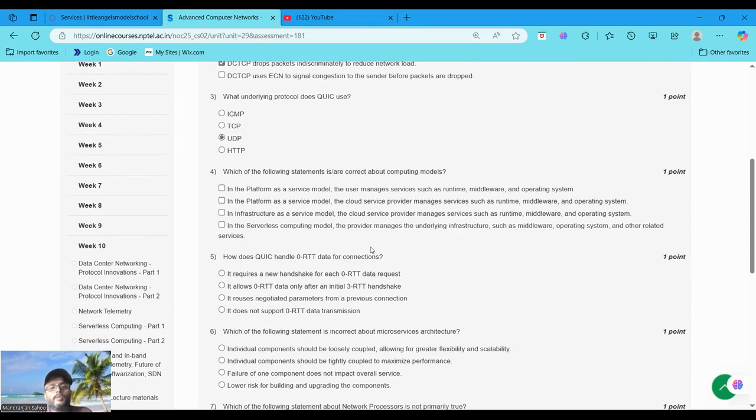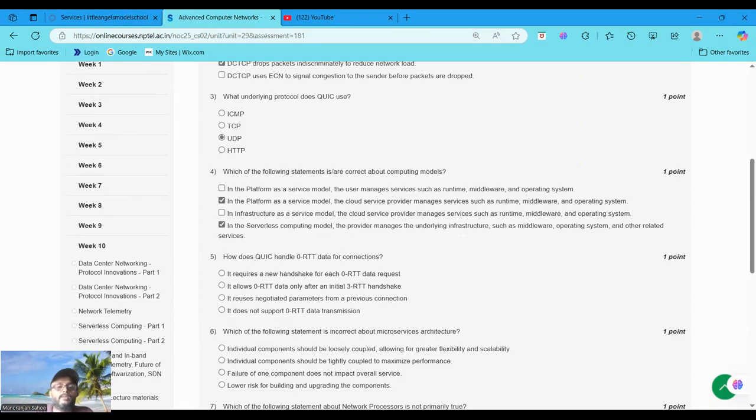Question number 4, which of the following statements is or are correct about the computing models? The correct statements are: in the platform as a service model, the cloud service provider manages services such as the runtime, middleware and operating system. And option D, in a serverless computing model, the provider manages the underlying infrastructure such as middleware, operating system and other related services.